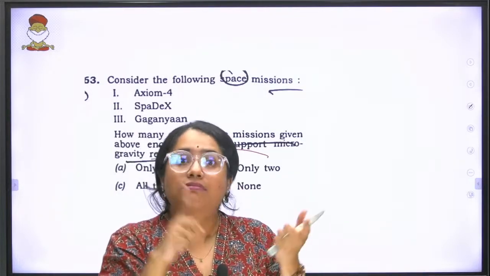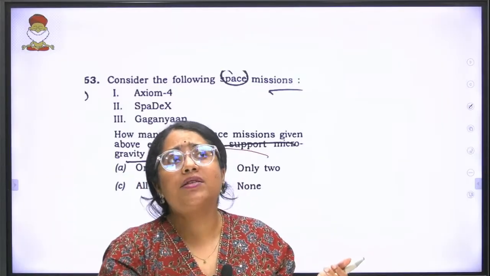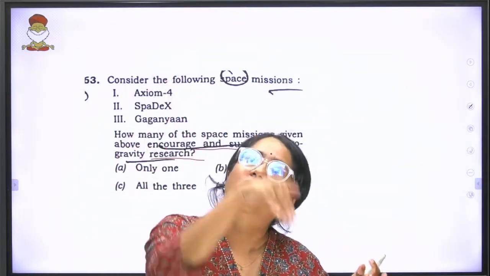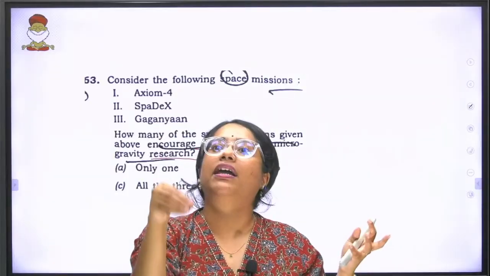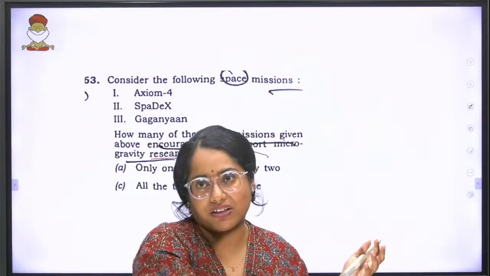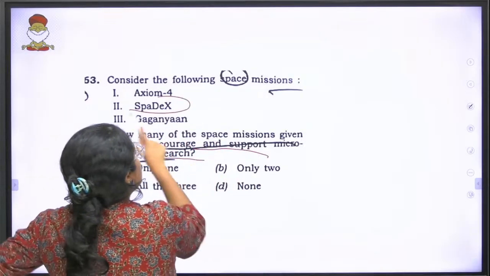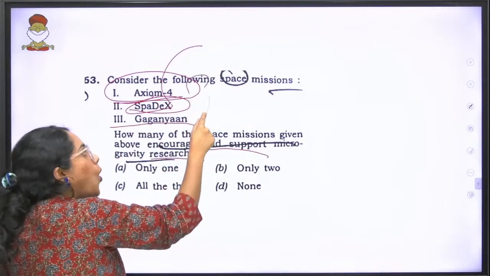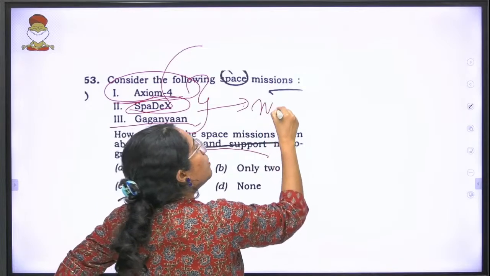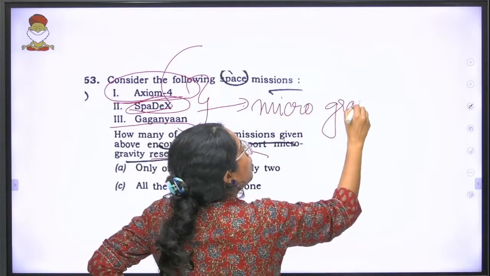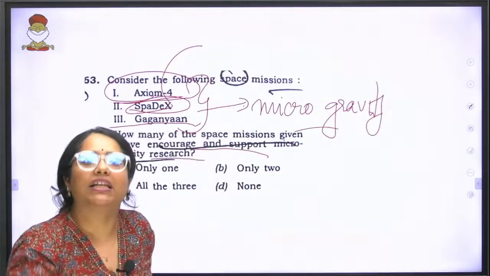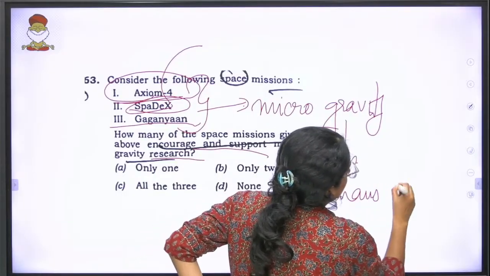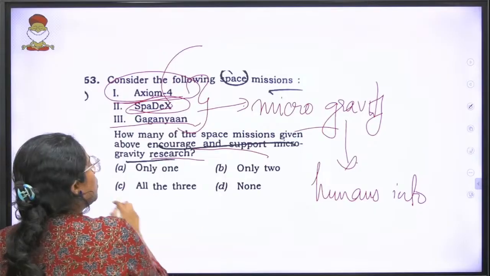Now Axiom, SpaDeX, and some people might say, oh, SpaDeX is just a space docking system. Understand, space docking, why did we even do that? We did that primarily so that our Gaganyaan mission is going to be perfect. So SpaDeX, the mission that we have incorporated with foreign collaboration, Axiom 4, Gaganyaan, all of them actually have components to study microgravity. Why are we studying microgravity? Because we are sending humans into space. Okay, so the answer to this question is all the three.